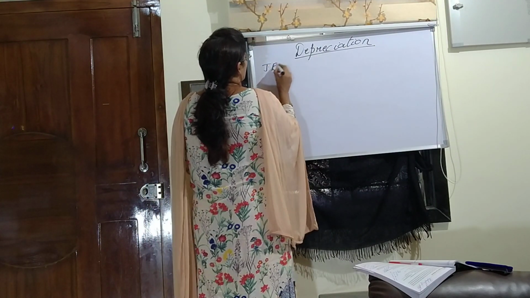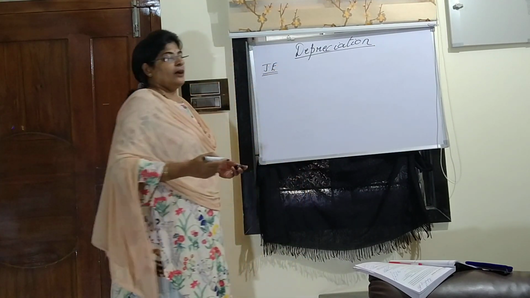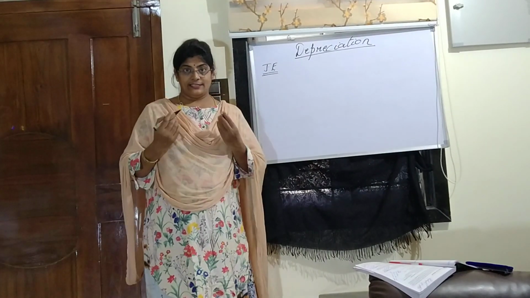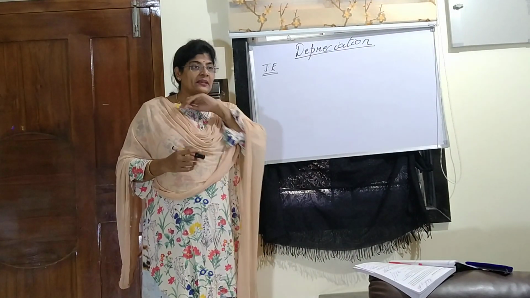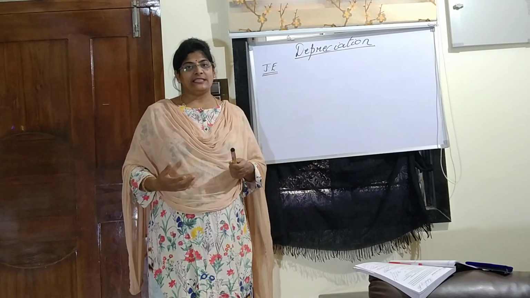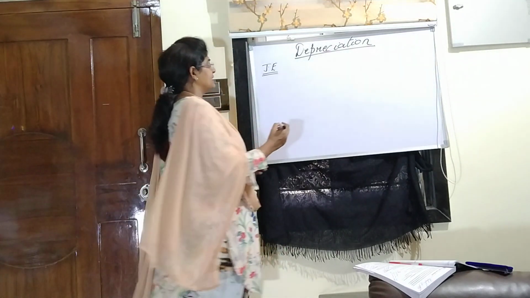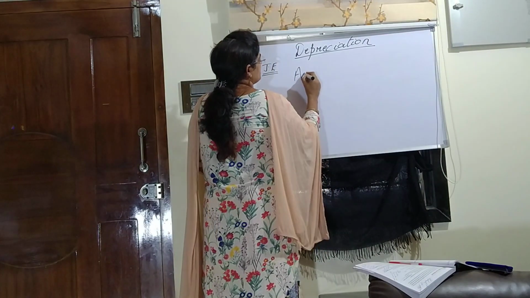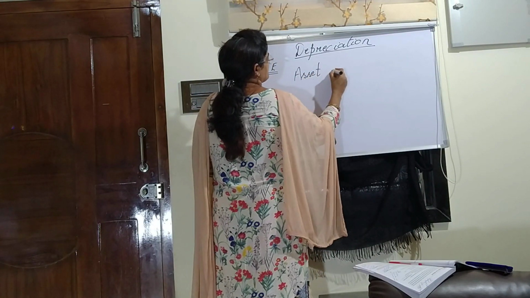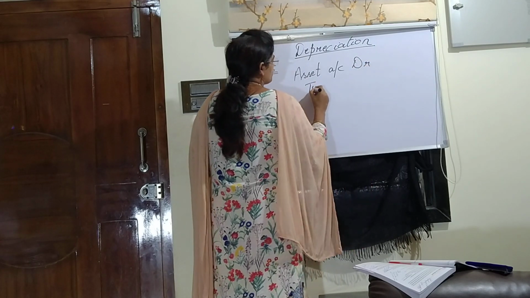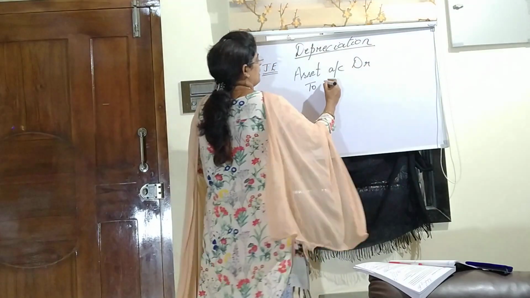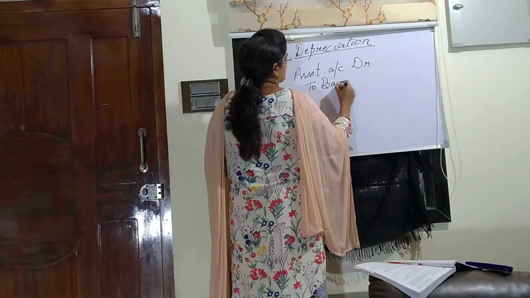The first journal entry we have is: an organization has started and it has bought an asset, or let us say machinery is bought. So when we buy an asset, what is happening? The asset is coming in. So how will the journal entry come? Asset account debited, and what is going out of the company? Cash, or say bank account.